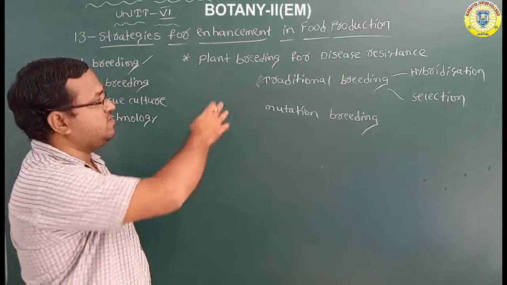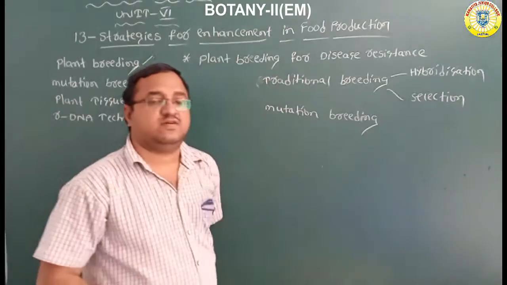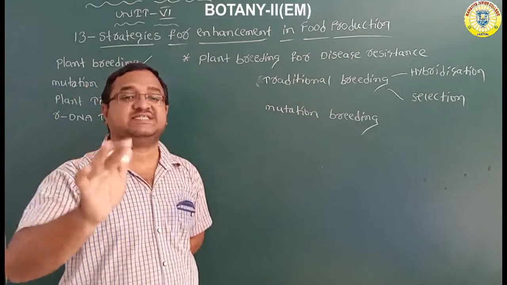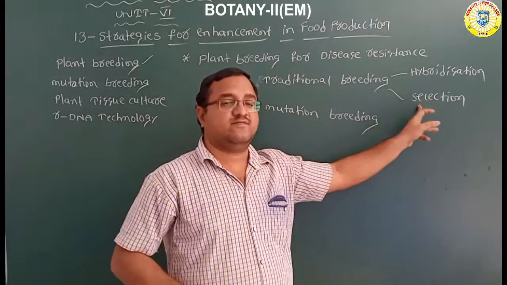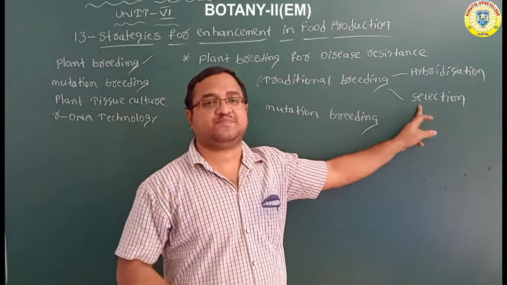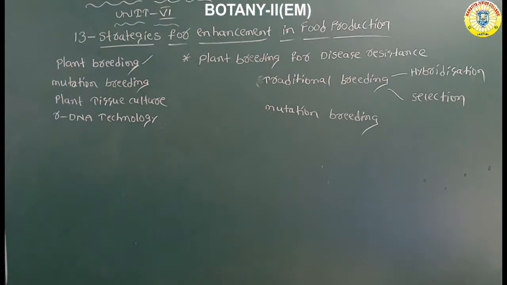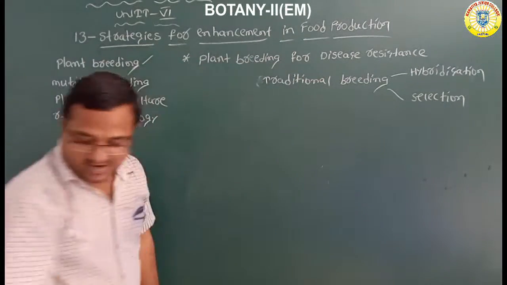With the help of hybridization and selection, what crops are we producing? The crops are disease resistant. So with these two methods, we produce crops which are disease resistant. What is the crop? What is the variety of the crop? And what is the disease resistance? For that, a table is given.